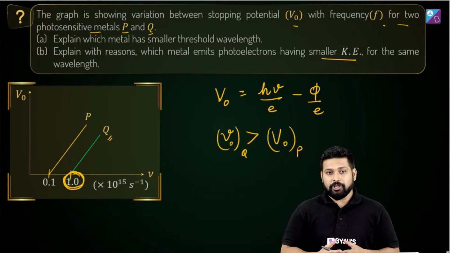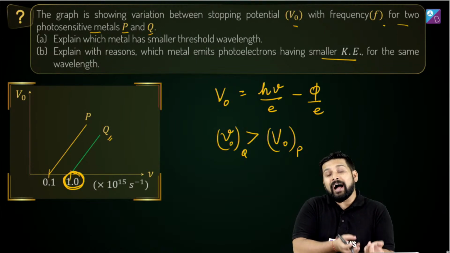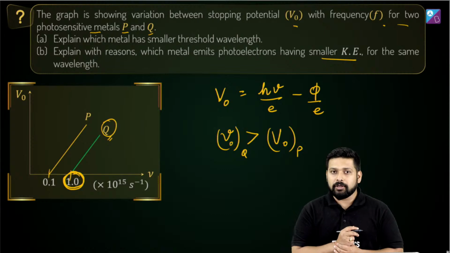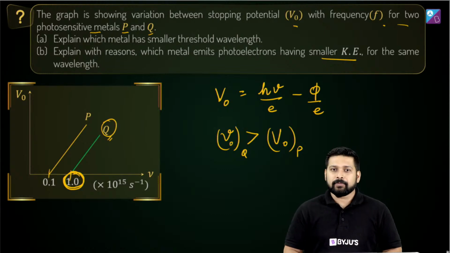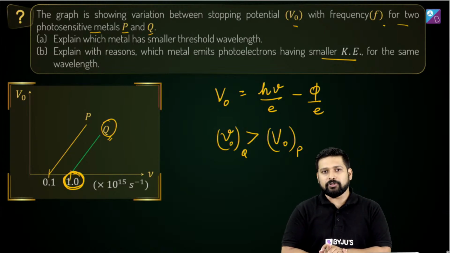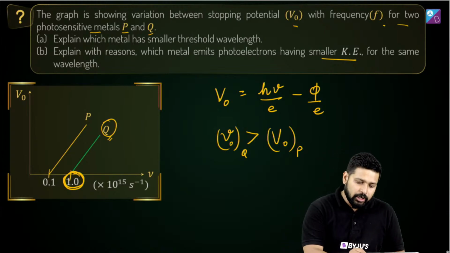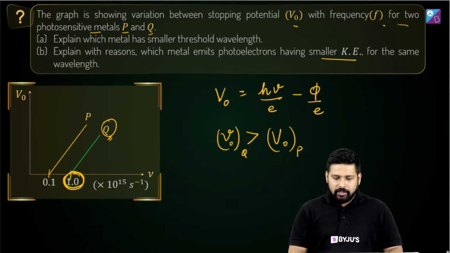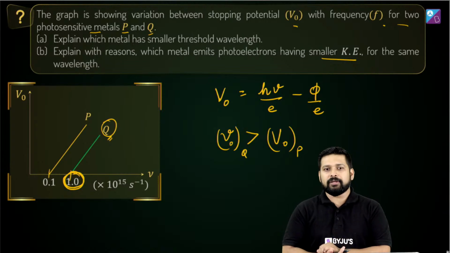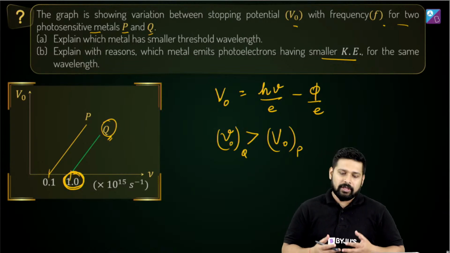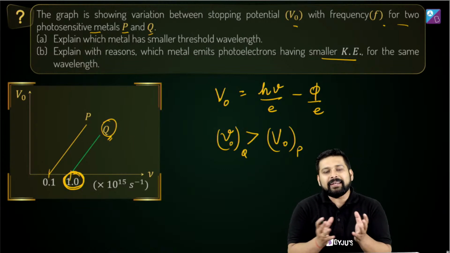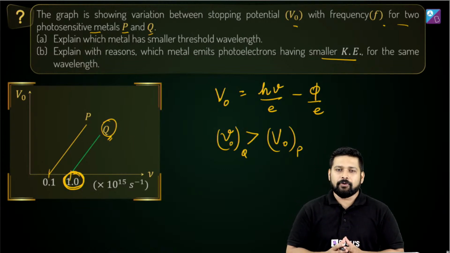larger amount of energy to take the electrons out from the metal surface. Which one? Q, right? To stop those electrons also, you require a larger amount of energy, because the stopping potential is higher. Now, if the stopping potential is higher, it also means that the total energy that you are giving and the kinetic energy that you are getting, what will be the relation?